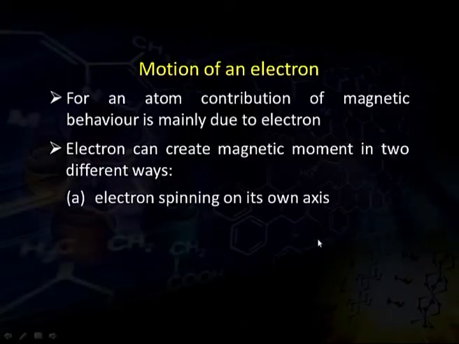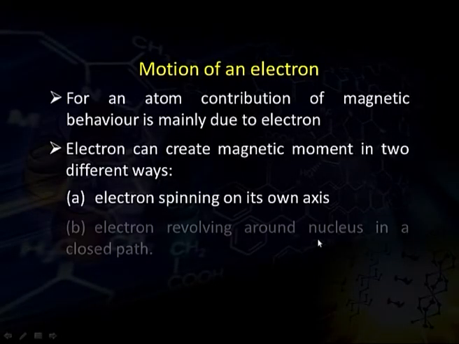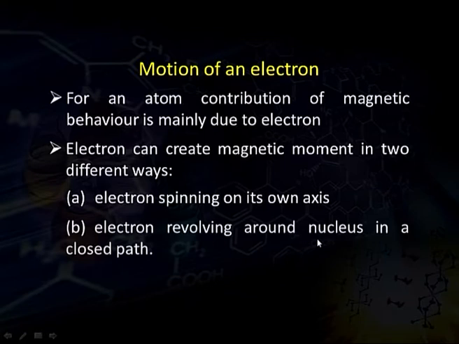Now, the magnetic behavior is mainly due to the presence of unpaired electrons. So what is the contribution of the electron towards magnetic field generation? The electron can create a magnetic moment in two different ways. First, the electron spins on its own axis. Second, the electron revolves around the nucleus in a closed periphery.